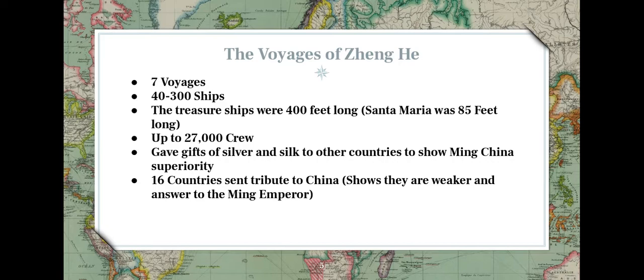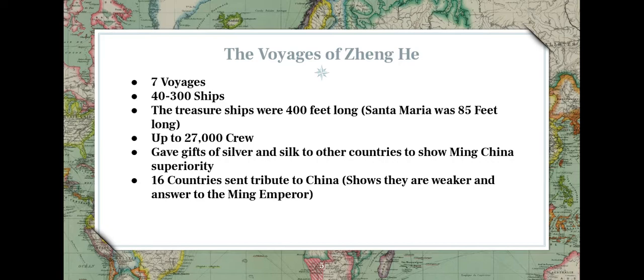They had up to 27,000 crew. That's a whole lot. And like I was talking about numbers in China, a lot of times numbers are just a lot bigger. They gave gifts of silver and silk to other countries just to show how awesome we are. Oh, we're just giving you this stuff, silver and silk, to show you we're so powerful. We don't even need it. We'll give you some.